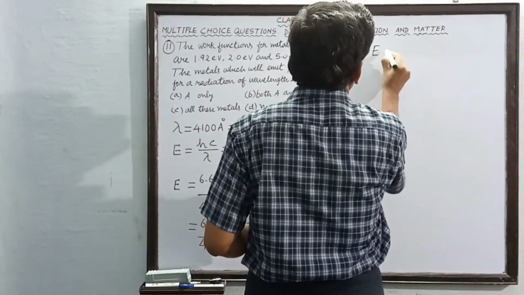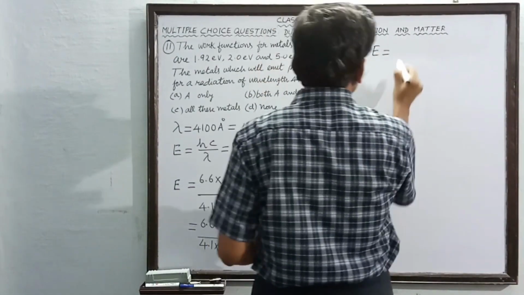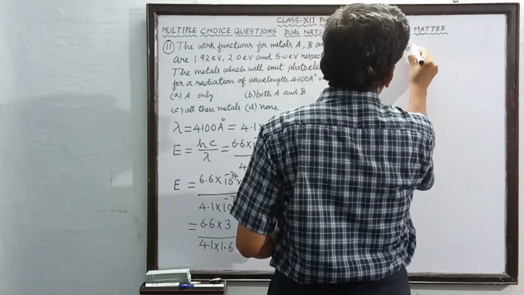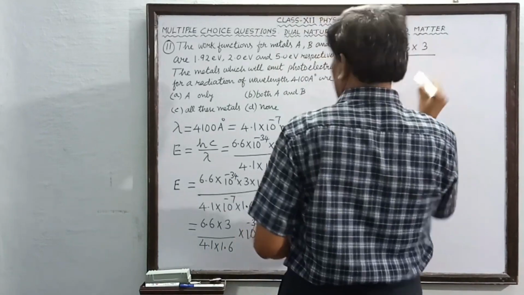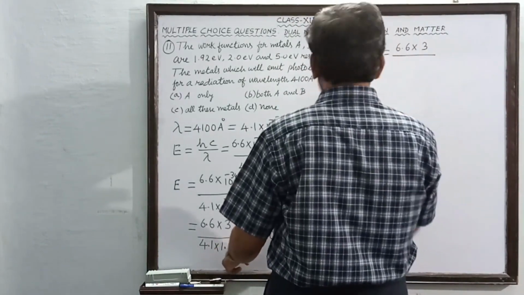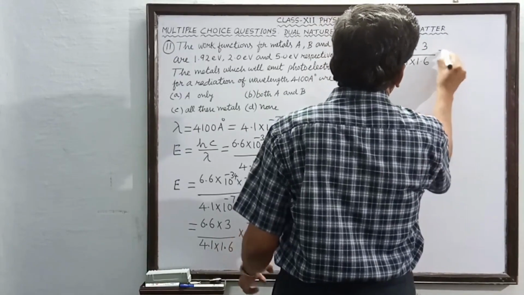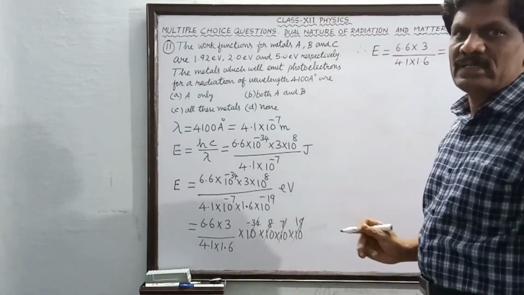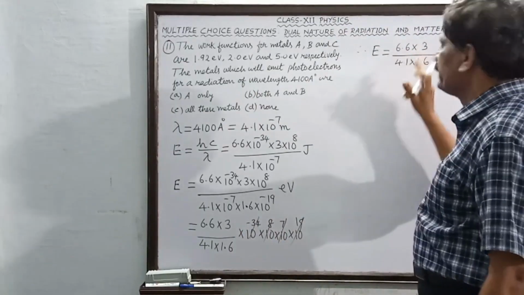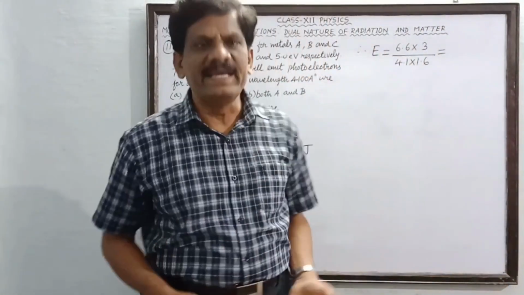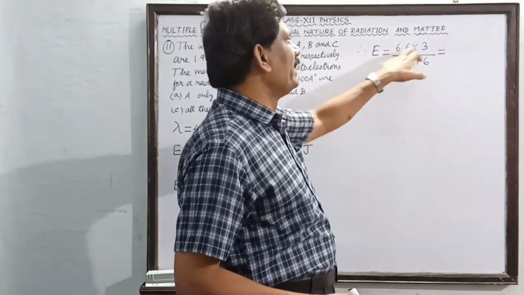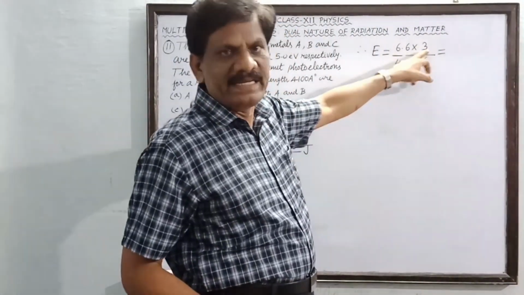Therefore the incident energy is now equal to the product of what? 6.6 into 3 divided by 4.1 into 1.6. Okay, so the numerator is what? 6.6 into 3. 6 threes are 18 plus 0.6 into 3, so that is 19.8.